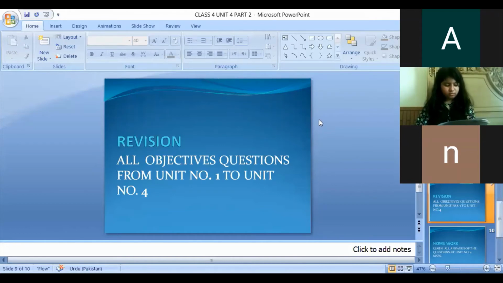Okay, the rest of the questions you have done in the notebook. Then on the next page, number 5, there is a table. Make the following chart and do the research to fill the required information about the 8 planets. First, you will write the names of the 8 planets: Mercury, Venus, Earth, Mars, Jupiter, Saturn, Uranus, and Neptune.